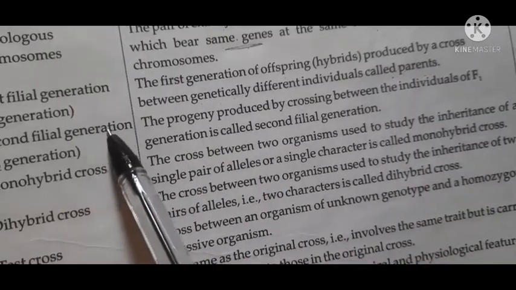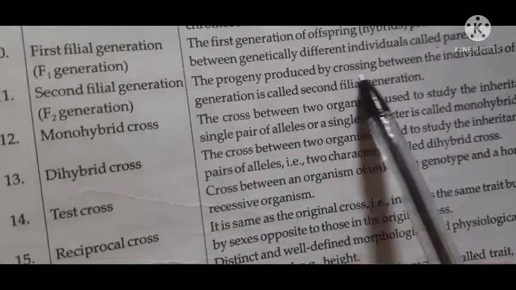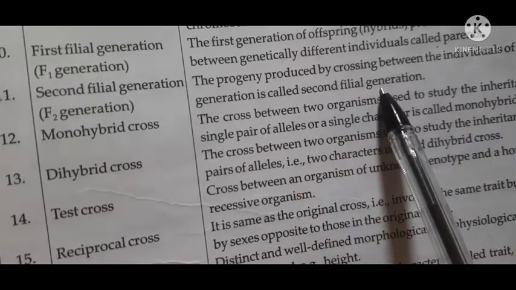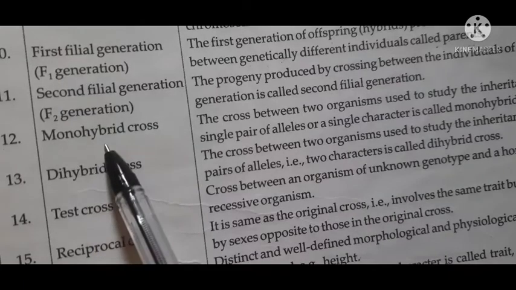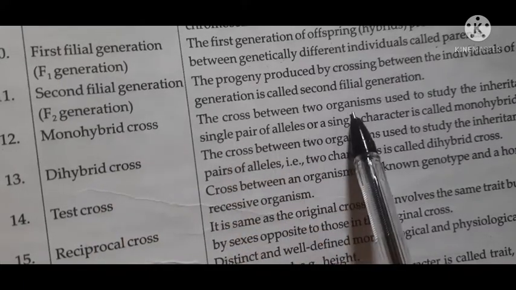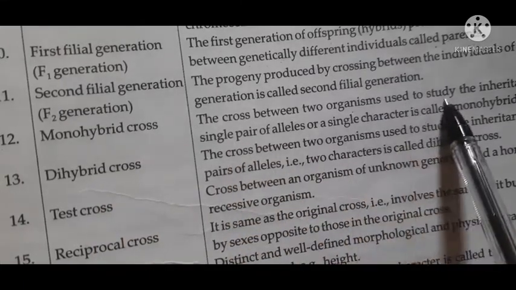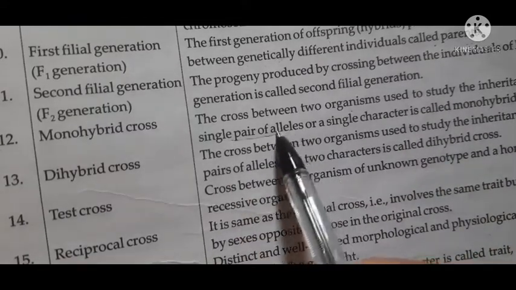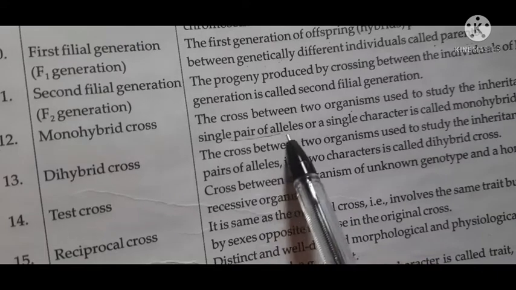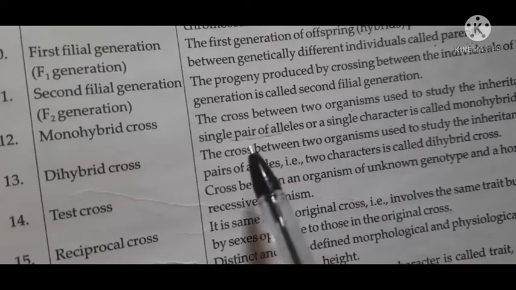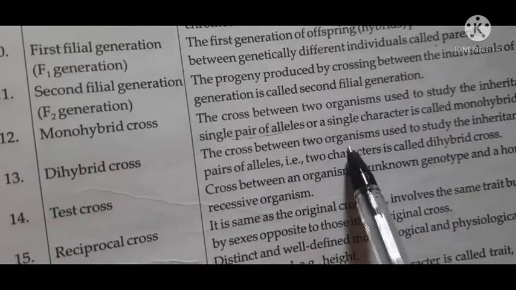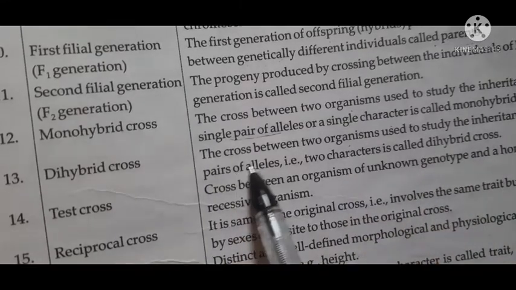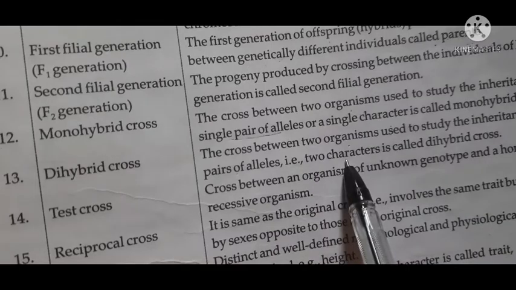Second filial generation: the progeny produced by crossing between the individuals of the F1 generation. What is a monohybrid cross? The cross between two organisms used to study the inheritance of a single pair of genes, or a single character. The dihybrid cross is the cross used to study the inheritance of two pairs of genes or two characters. Understood?